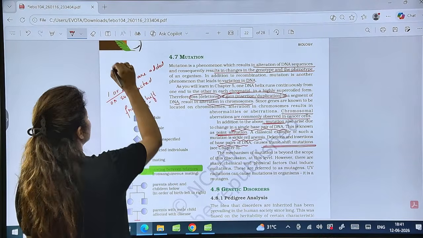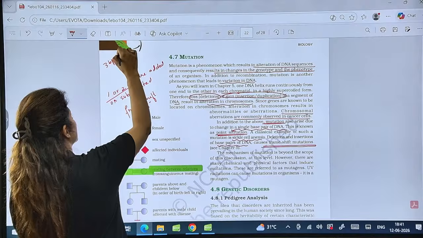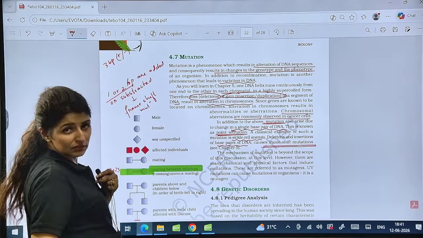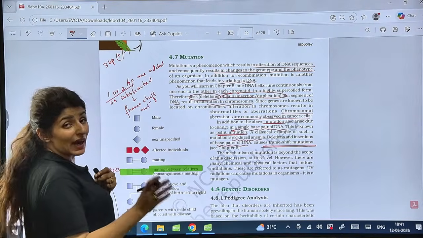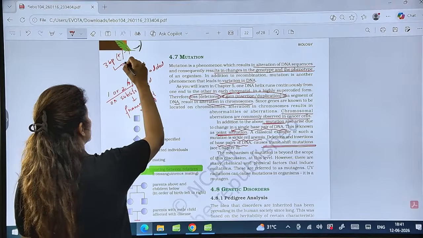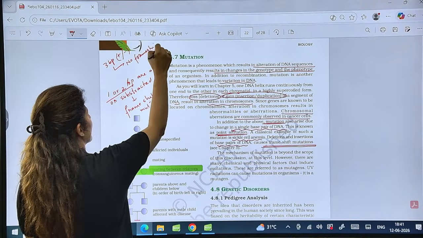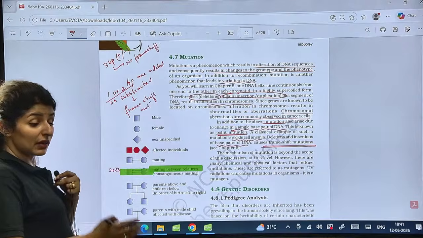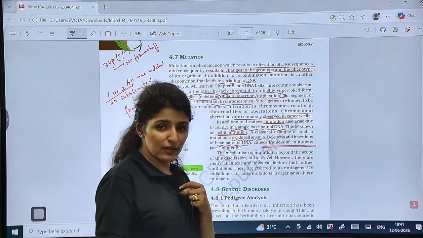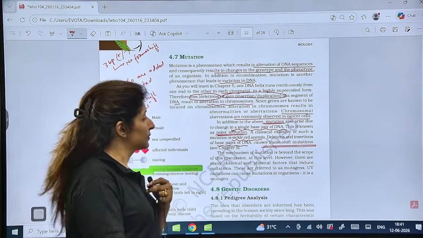But if three base pairs are added or subtracted, then it will not lead to frame shift mutation, no frame shift. Although there will be addition of one amino acid in it, the frame will not shift.